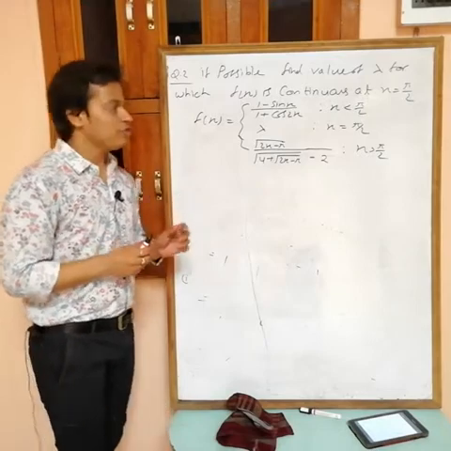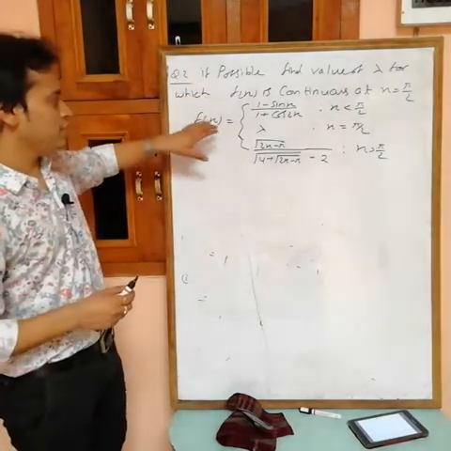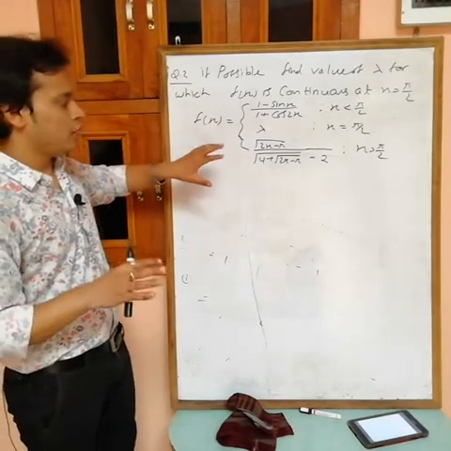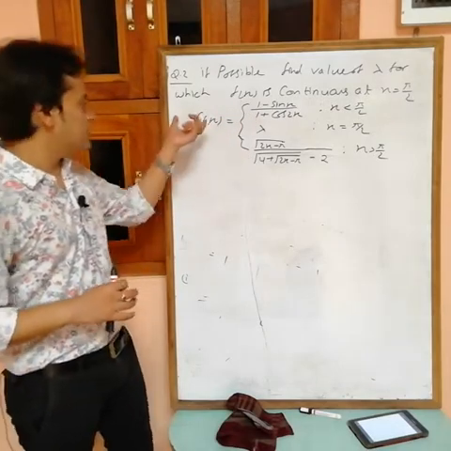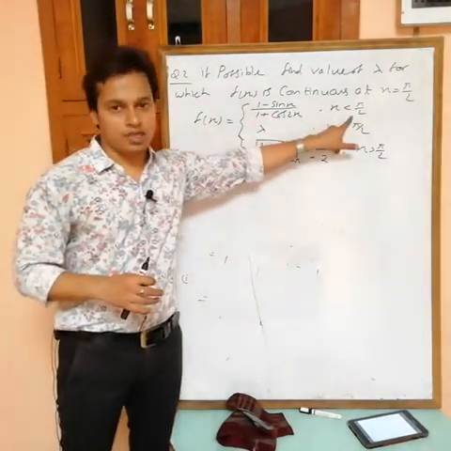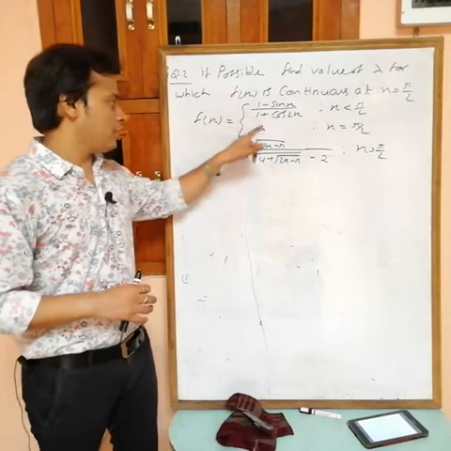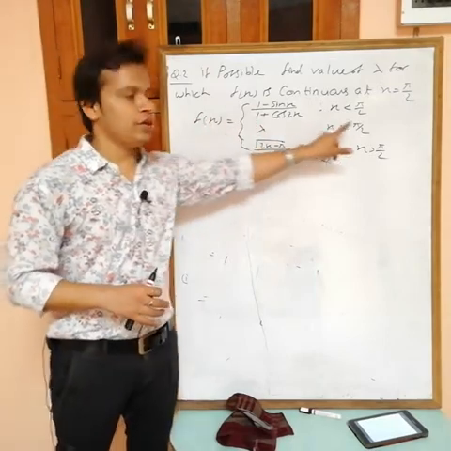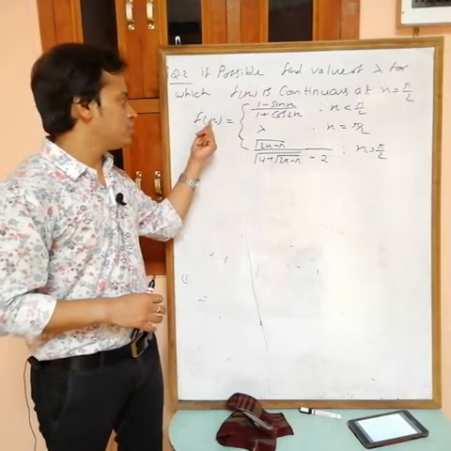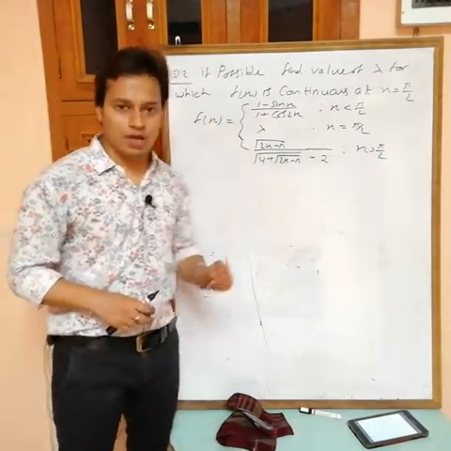This is the defined function, and actually we have three options for the value of f(x). f(x) equals this one if x is less than pi by 2, this one if x equals pi by 2, and this one if x is greater than pi by 2.